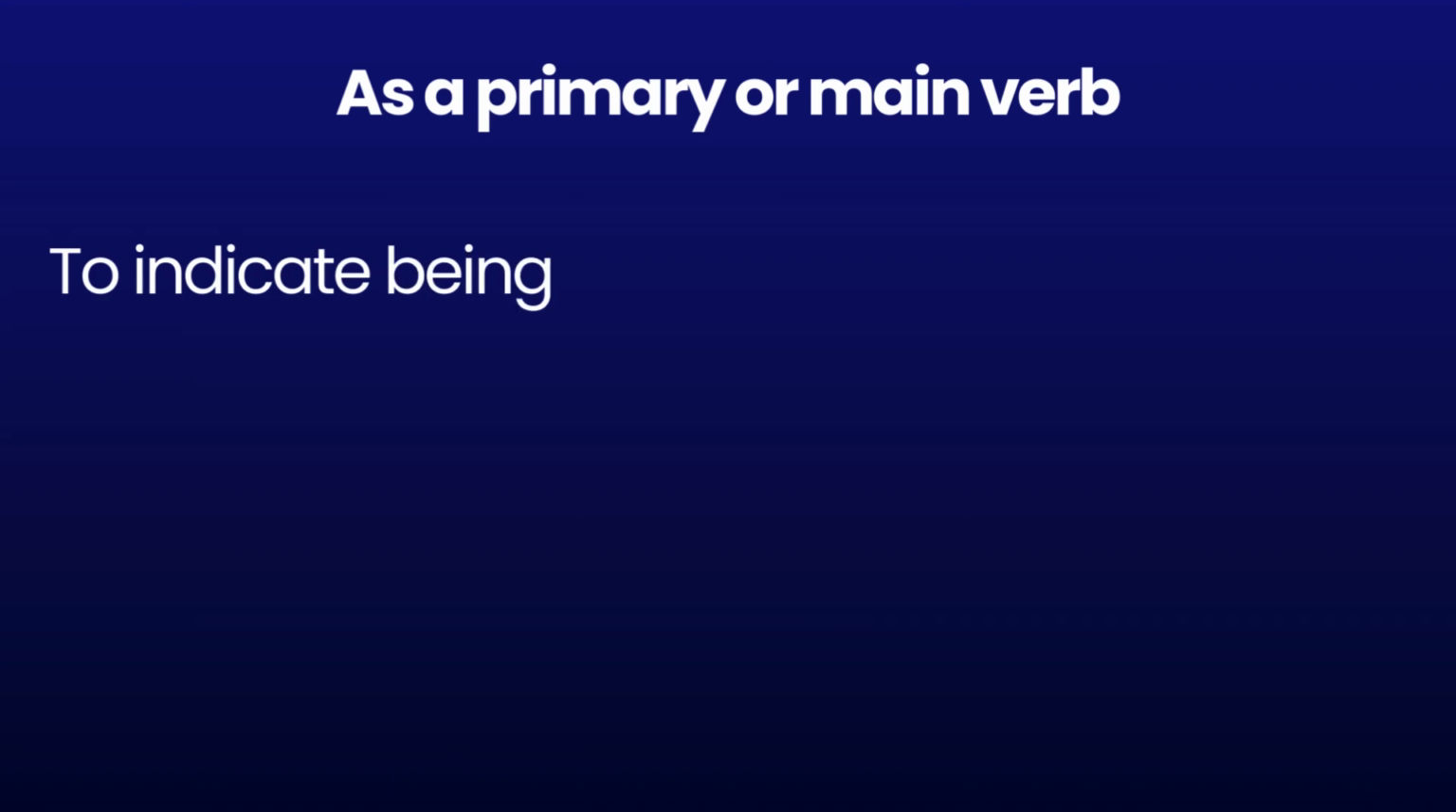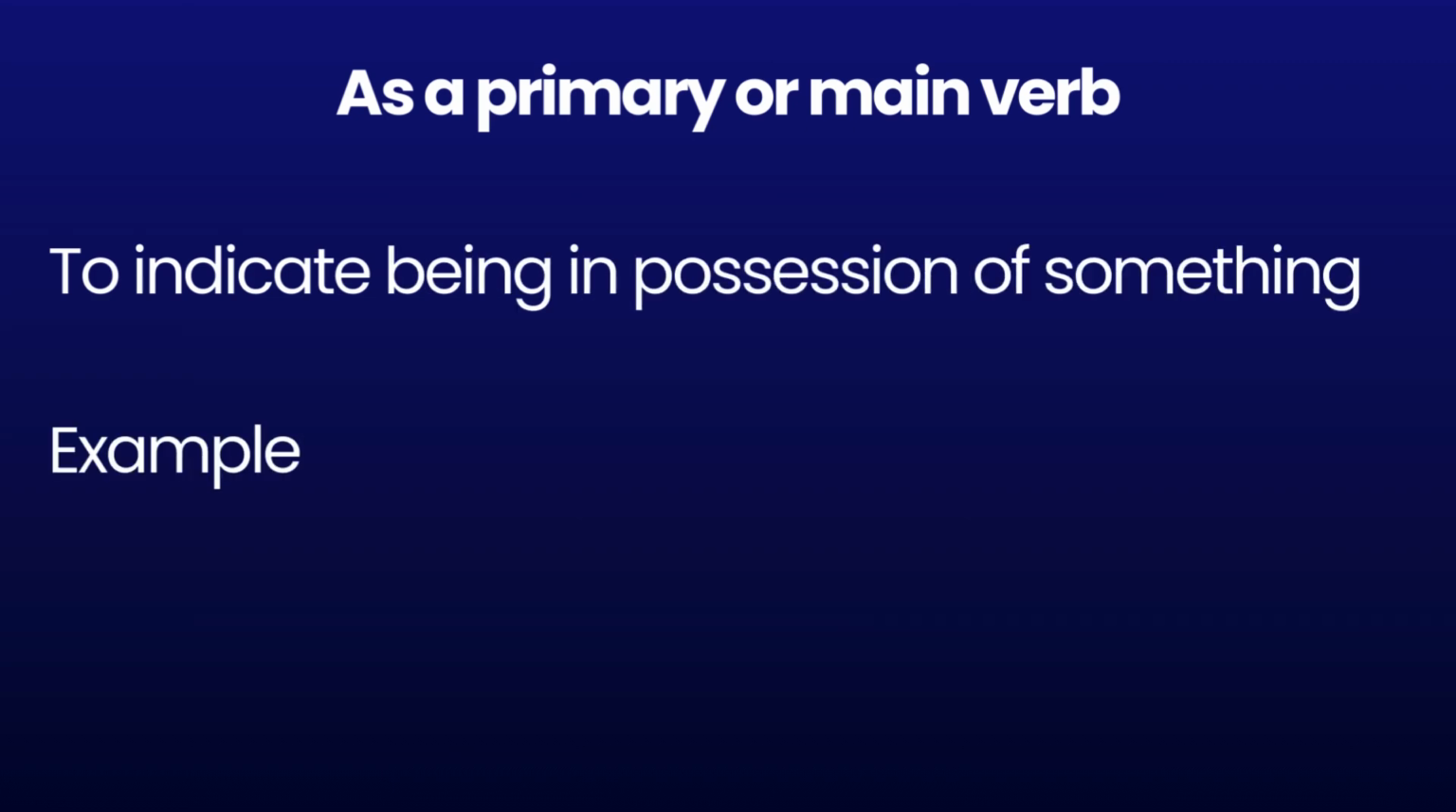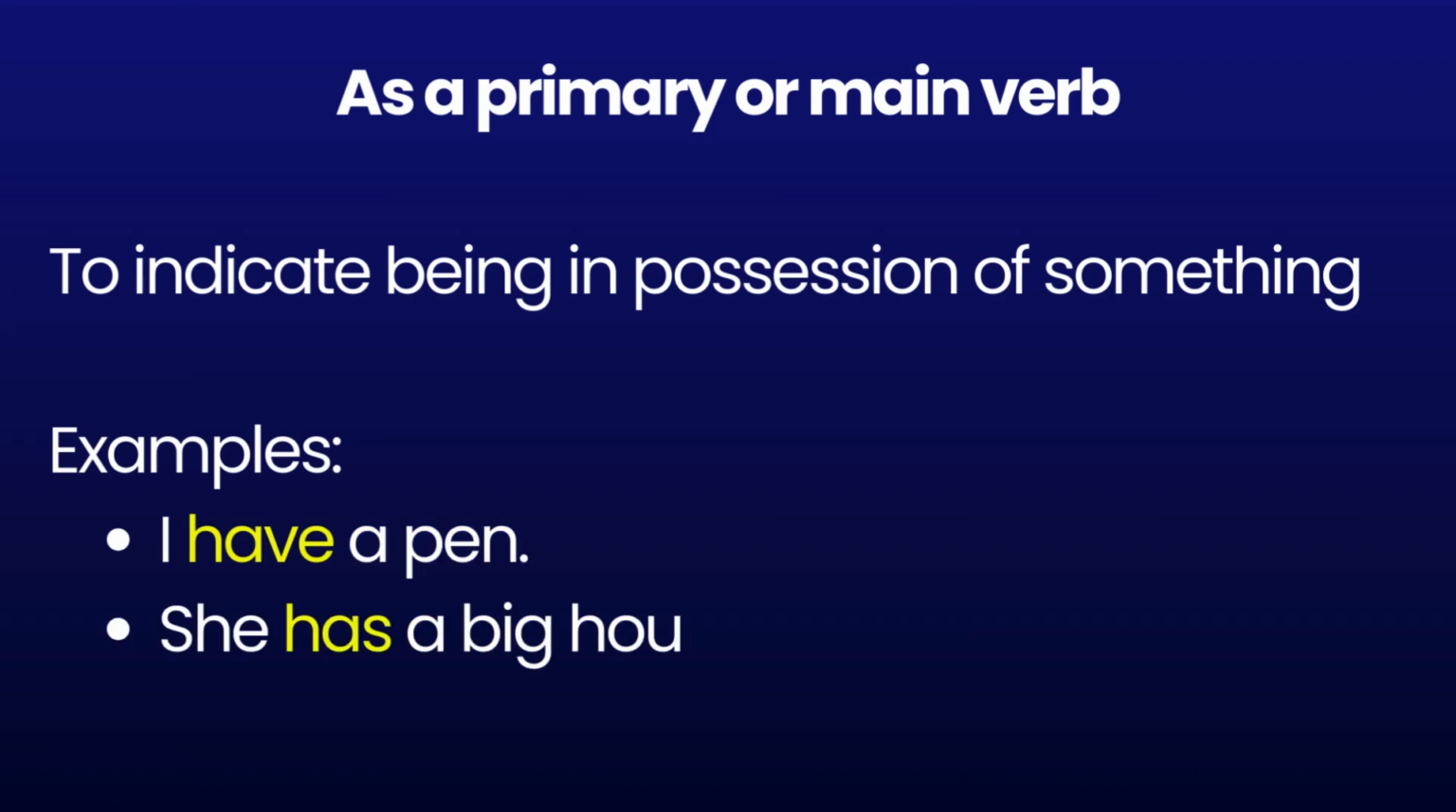As a primary or main verb. किसी के पास क्या है या क्या था. To indicate being in possession of something. Examples. I have a pen. She has a big house. I had many friends.